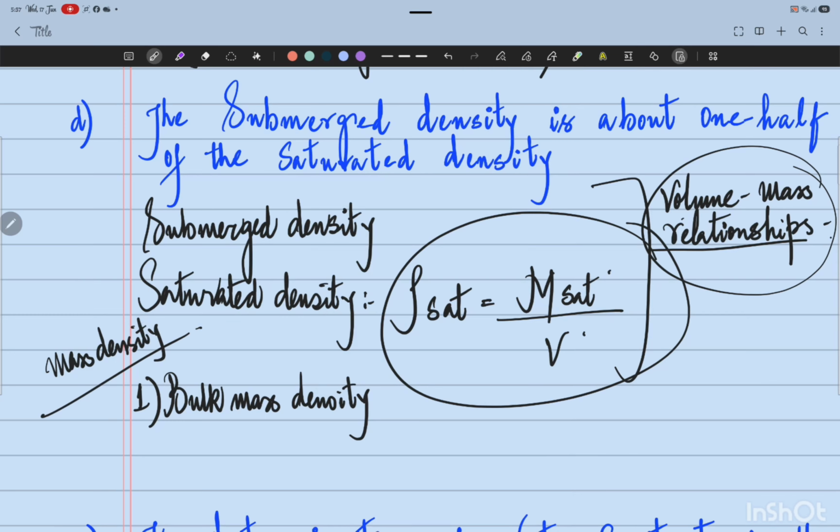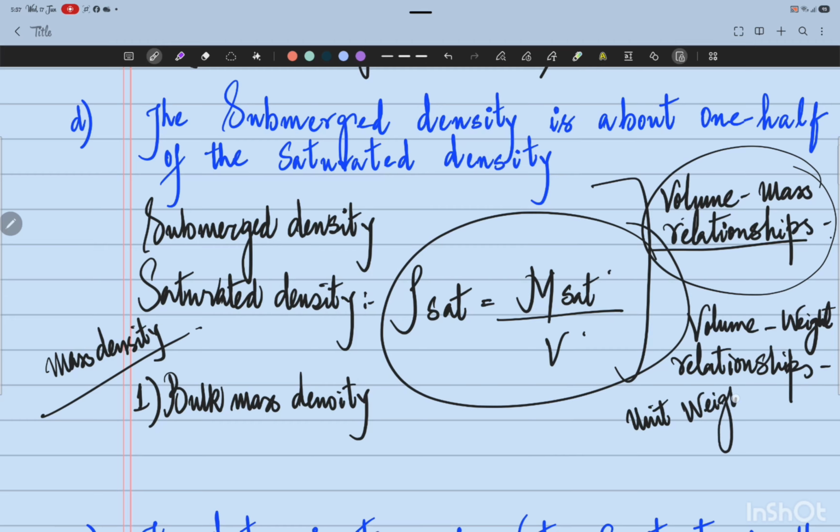There are other volume weight relationships also, which we'll study later. All right. So there are volume mass relationships, there are volume weight relationships. Volume mass relationships are in terms of mass density, and volume weight relationships are in terms of unit weights.